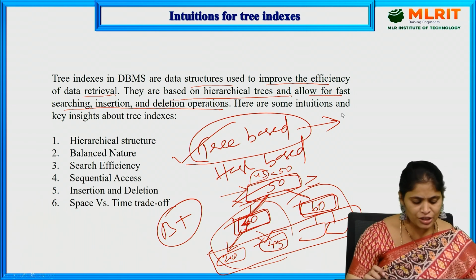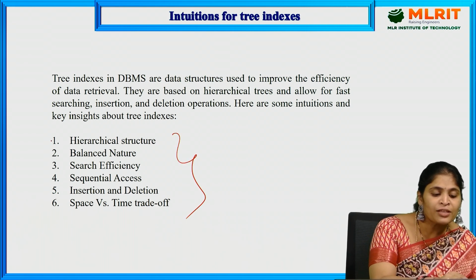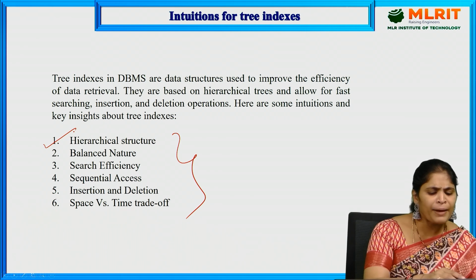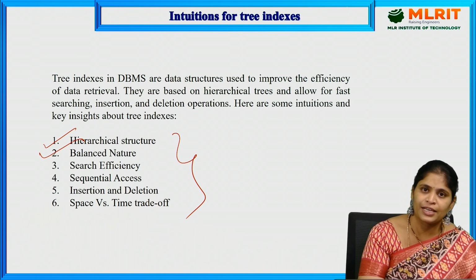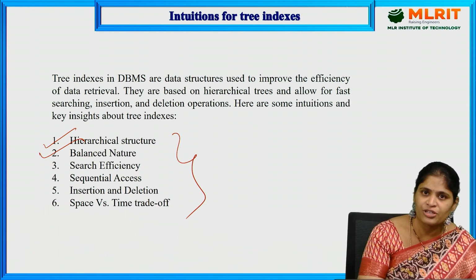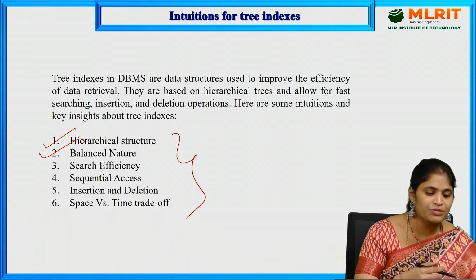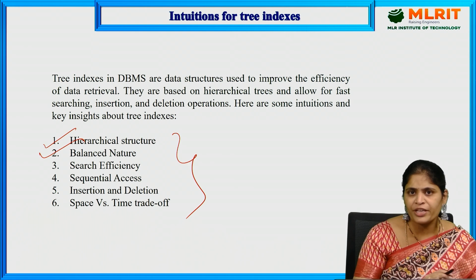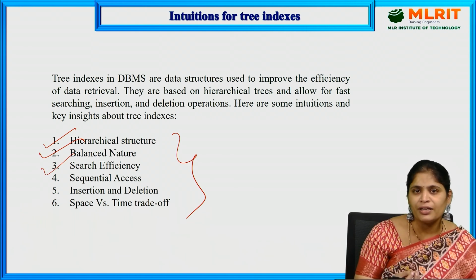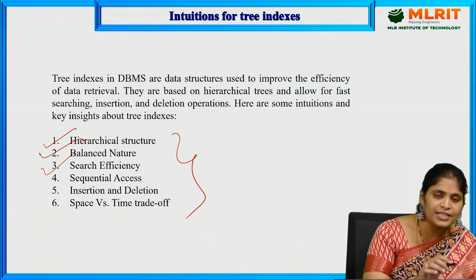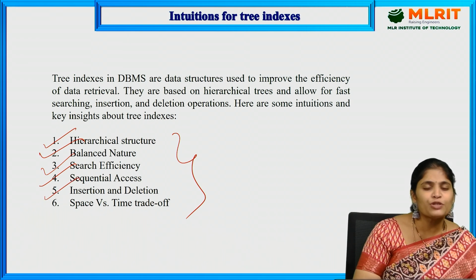Here are some of the key insights, the intuitions about tree indexes. What is the reason behind considering tree based indexing? The first one is hierarchical structure. We maintain hierarchy so that we can easily search, delete and insert data items. Next, balanced in nature, so the tree is always balanced. Search efficiency: we can search an element in an easy and efficient manner within less time. Sequential access: one after the other we search. Next, insertion and deletion, which are very easy.